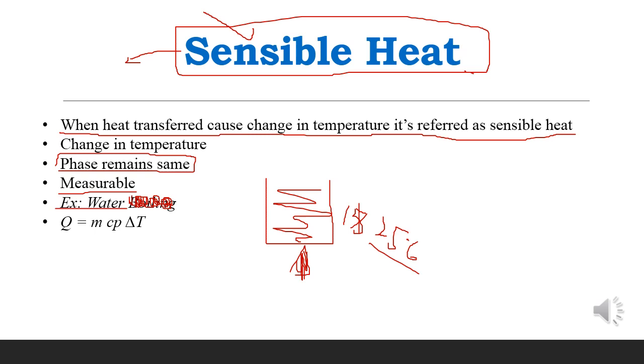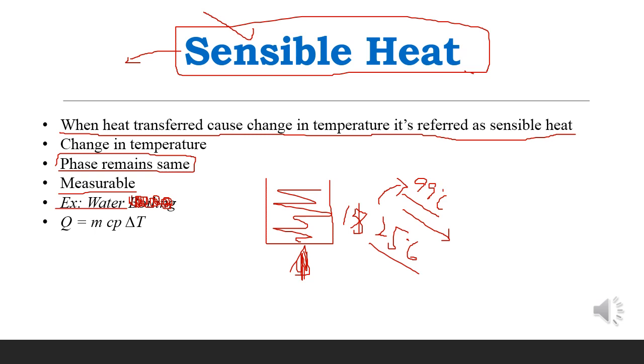And when it reaches 99 degrees centigrade, after that it boils. But when it goes from 25 to 99 degrees centigrade, the heat added will be the sensible heat.